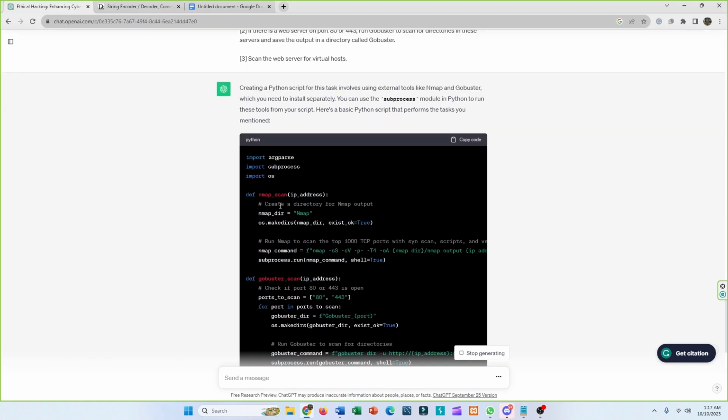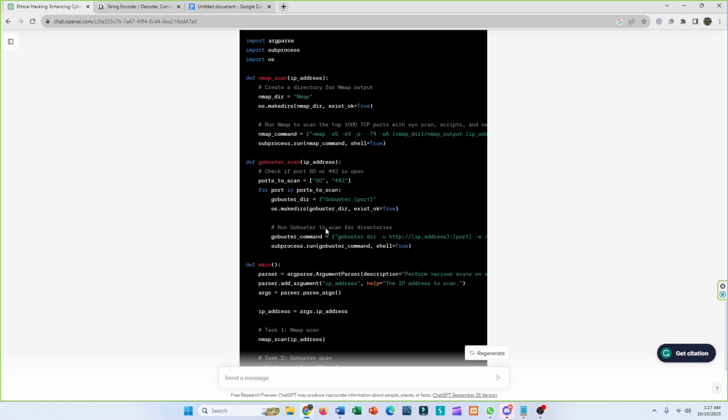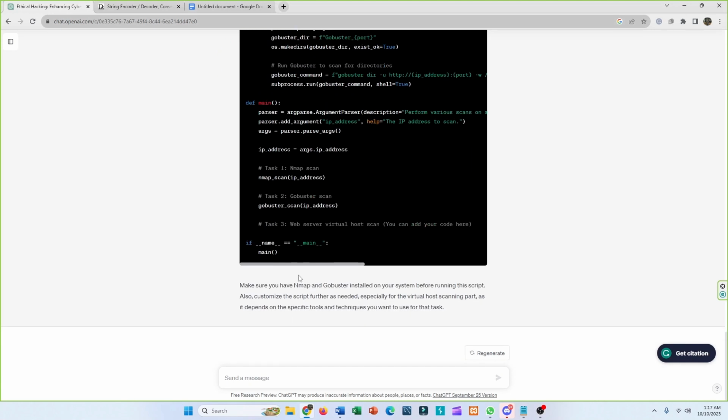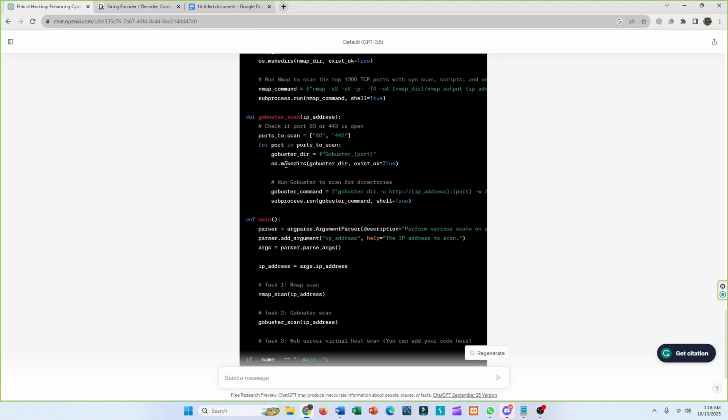It has also given the necessary comments, like in this section it is creating a directory for nmap output, and in this section it's checking if the port is 80 or 443. Before running this, make sure that nmap and GoBuster are installed on your system, and also customize the script further as needed.